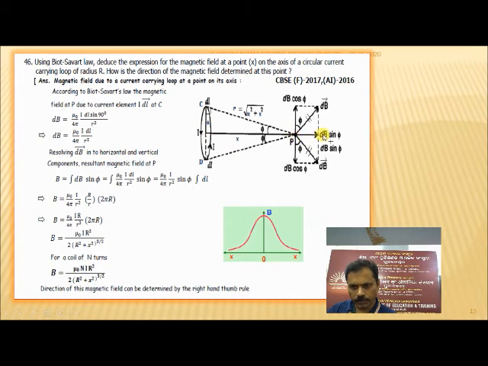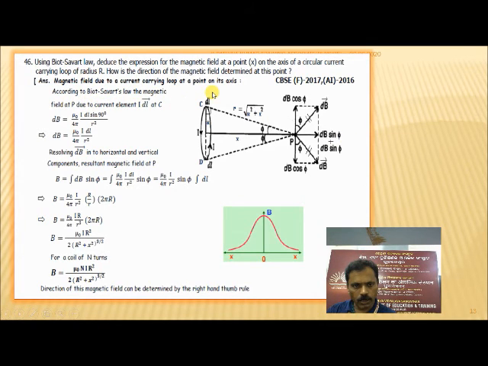R is the radius of this circular coil, and x is this distance. At this point, the field is resolved into rectangular components, dB cos theta and dB sin theta. At the point P, this is the direction of the magnetic field on the right hand side and also on the left hand side. Both are resolved into rectangular components. The dB cos theta components are opposite to each other, so they cancel, and only dB sin theta exists. Let us see the derivation.